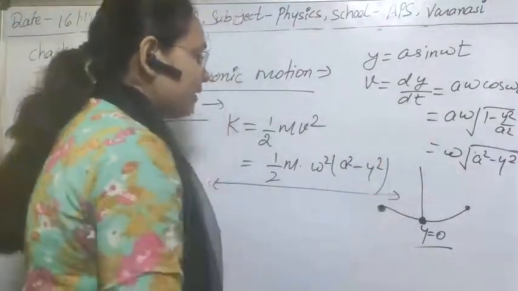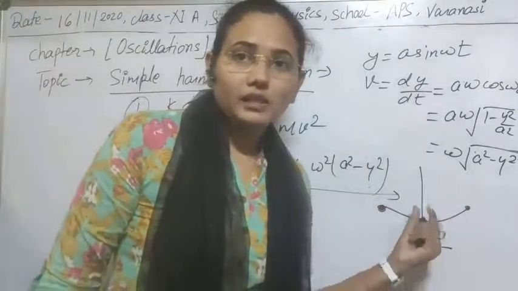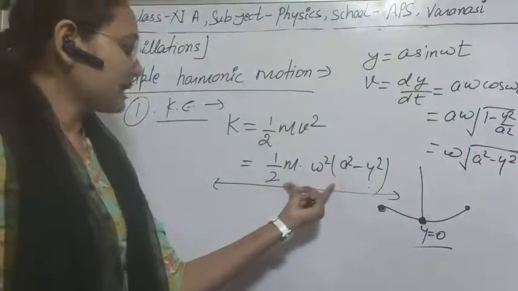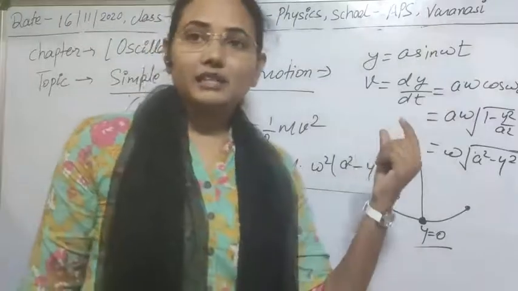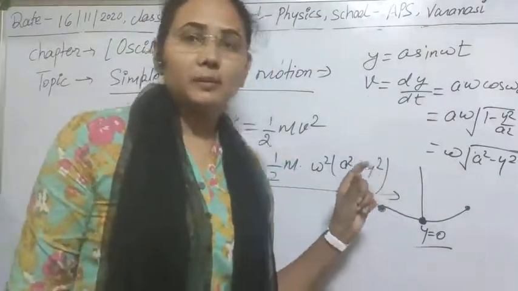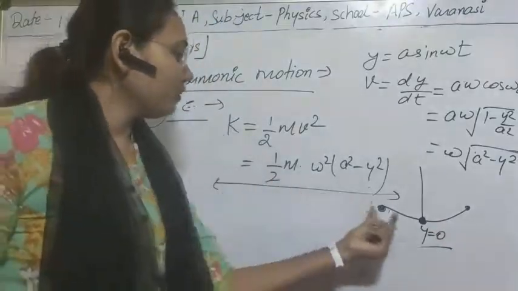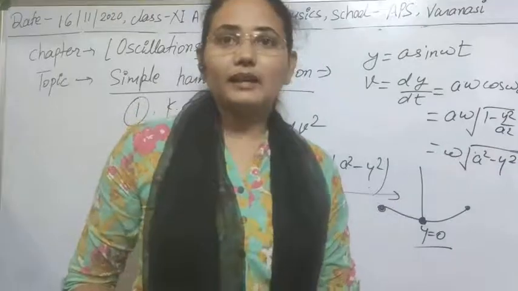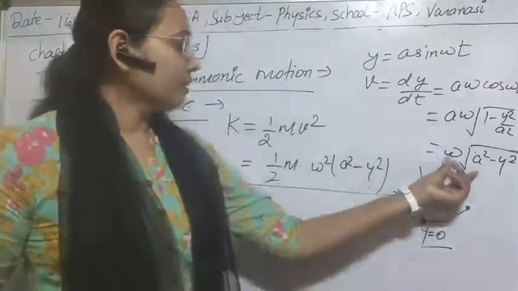So it means that in this position we always obtain a kinetic energy, and that kinetic energy has a maximum value. As you are seeing, it contains a square, and a is the maximum possible displacement in this motion. So obviously this is the maximum possible value of energy. So here the total energy of the particle is wholly kinetic.